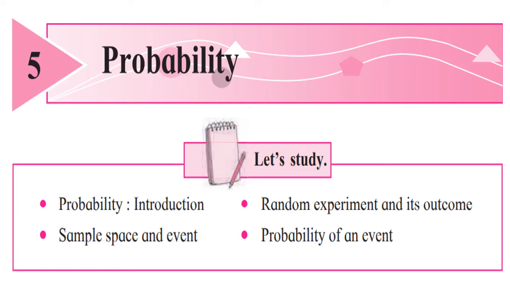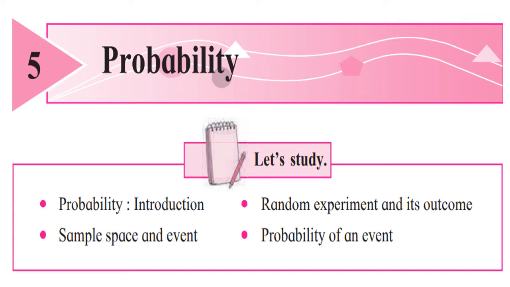Depending upon that, we have done practice set 5.1. Then we have learned how to write sample spaces in tabular form, when one coin is tossed, two coins are tossed and three coins are tossed. Then for die we have learned one die, two dice.